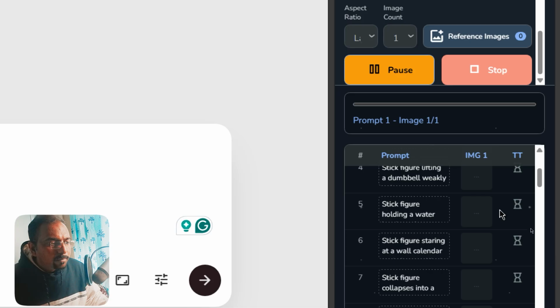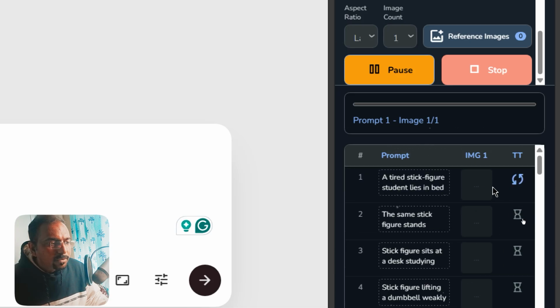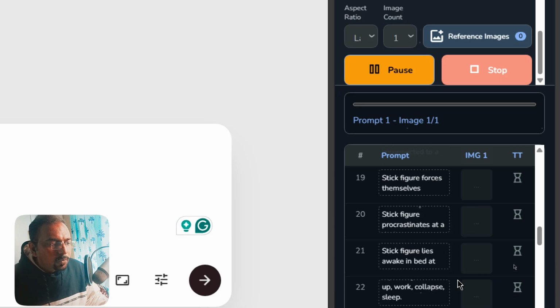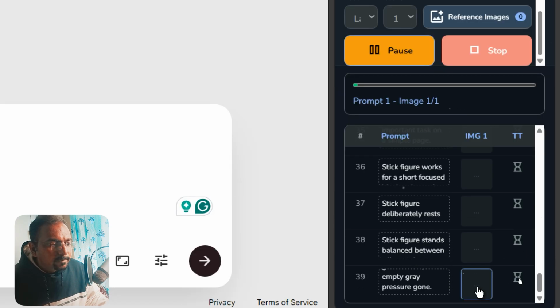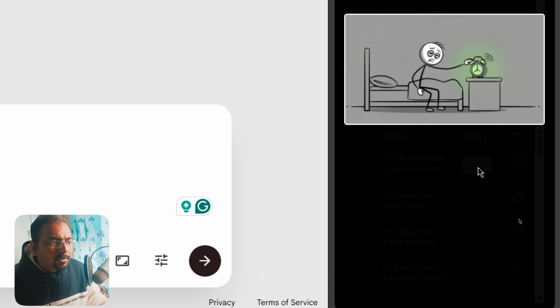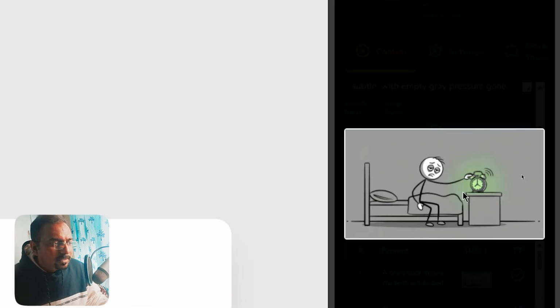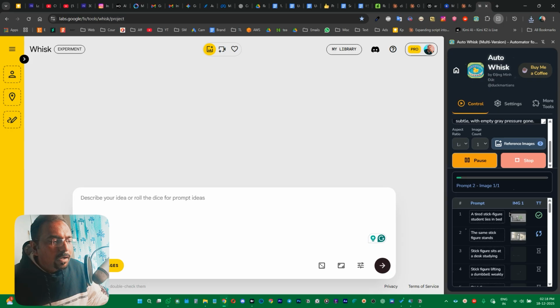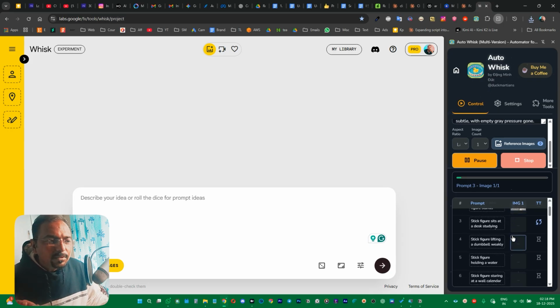You can see the preview of generated images right over here. It has listed all our prompts, which is around 39, and you can see it has generated one right over here. If you click on this, you will see the preview. This is the image exactly similar to that channel which we are replicating, and it will also download all of these, so you don't have to do anything. With just one single click you can automate the entire task.